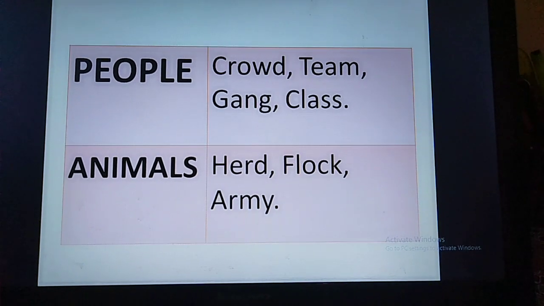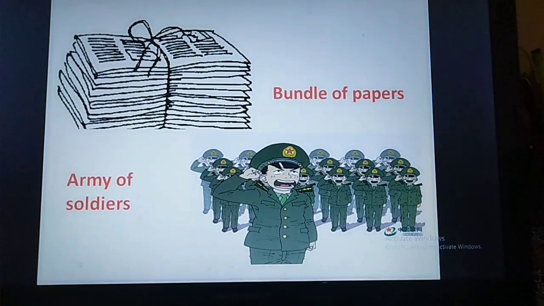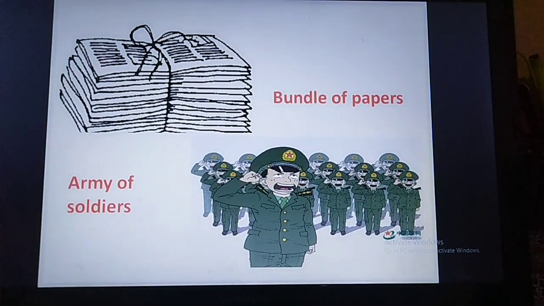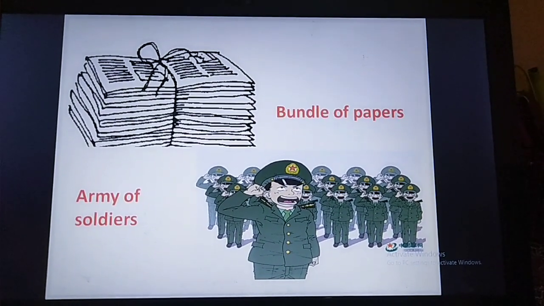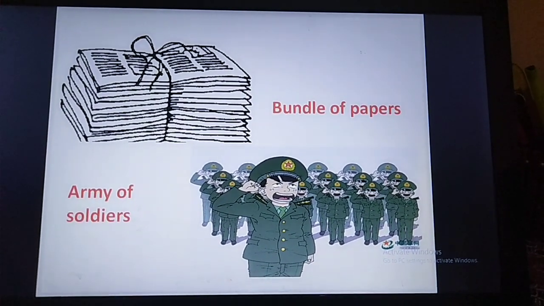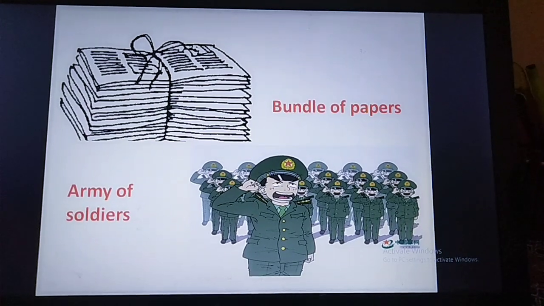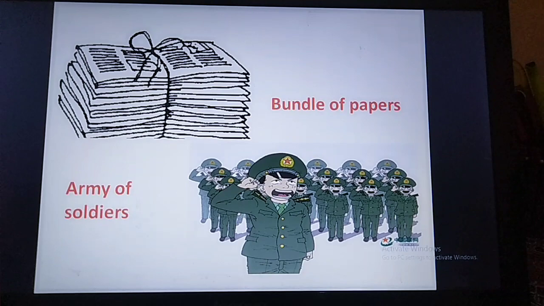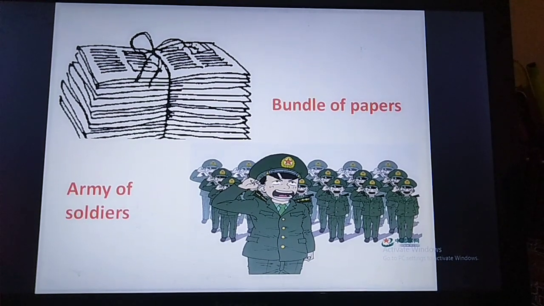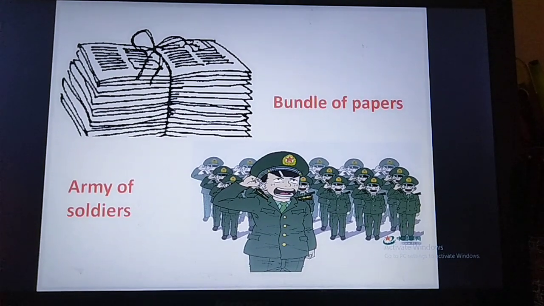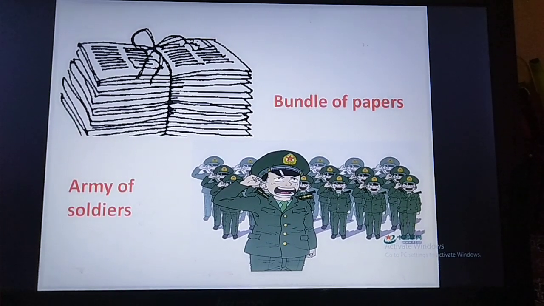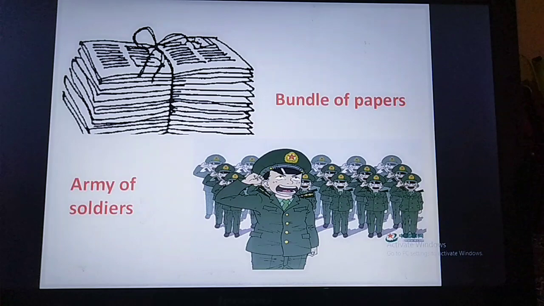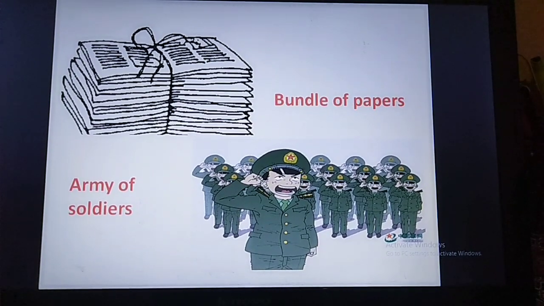Just move on to the next thing. See children, you can see in that picture the image of a bundle of papers. So when we tie up all the papers together, it becomes a bundle. So a bundle of paper. That word bundle is used as a collective noun, right? The next is army of soldiers. When we say soldiers, those all are standing together. It's an army. That word army indicates a collective noun, right?